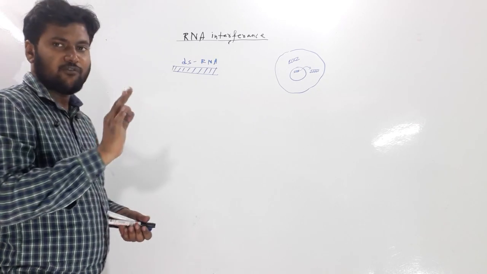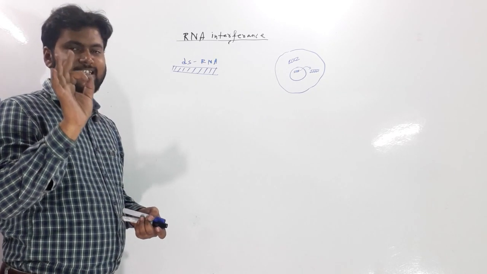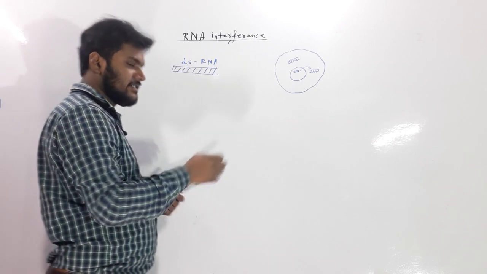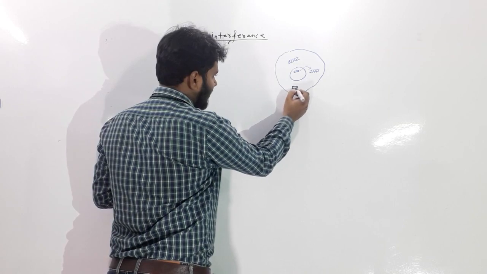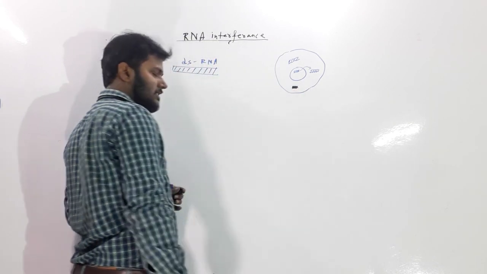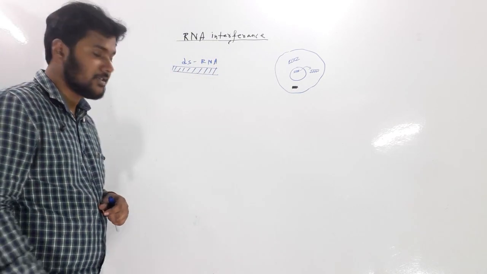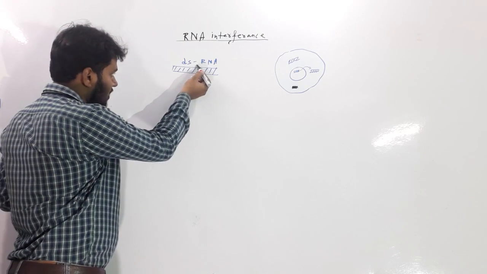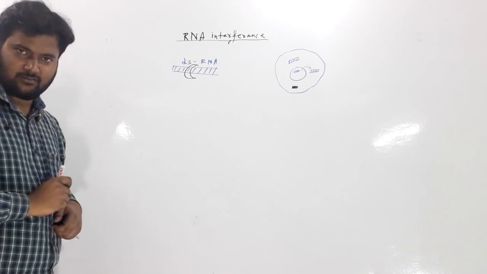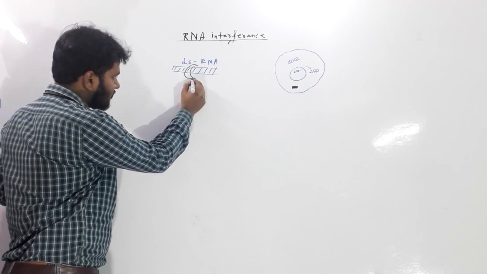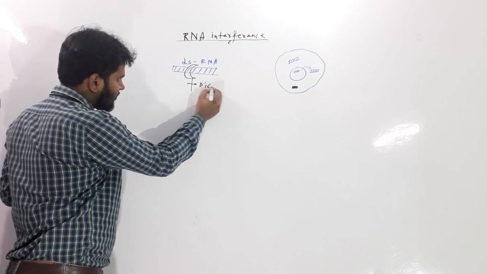So what will happen? There is one type of special ribonucleoprotein in each and every eukaryotic cell. This protein is called dsR. Now this dsR protein will act on it.